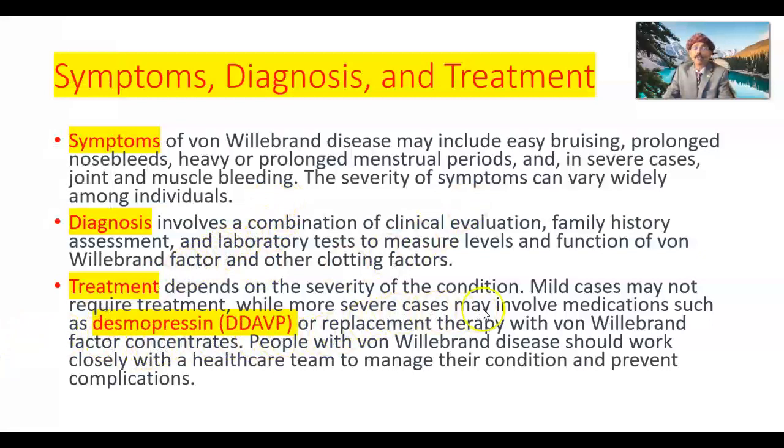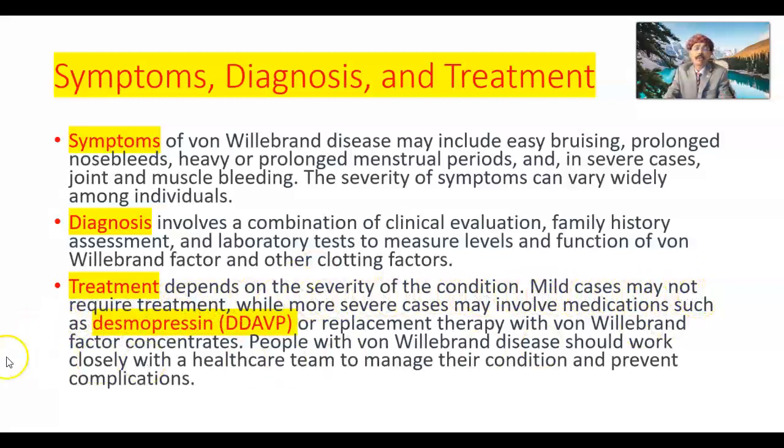Diagnosis involves a combination of clinical evaluation, family history assessment, and laboratory tests to measure levels and functions of von Willebrand factor and other clotting factors like VIII, IX, X. Treatment depends on the severity of the condition.